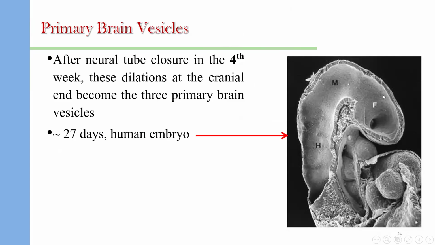The first vesicle, prosencephalon, will form the forebrain. The second vesicle, called mesencephalon, will form the midbrain. And the third vesicle, called the hindbrain, is the rhombencephalon. In the fourth week of gestation, these vesicles show in this picture. This picture is about the 27th day of embryonic life.